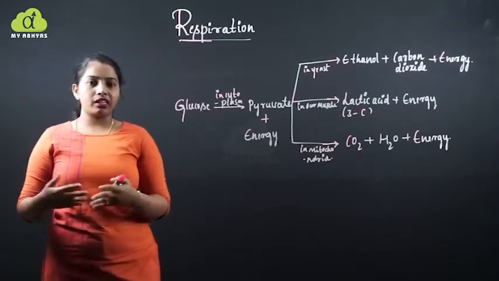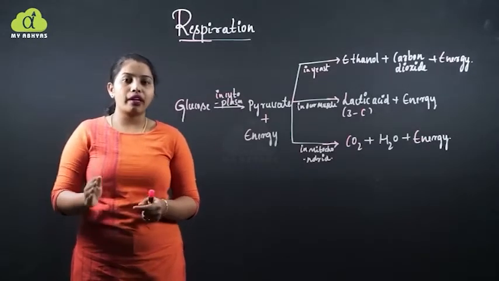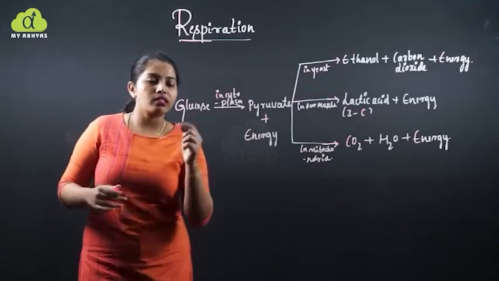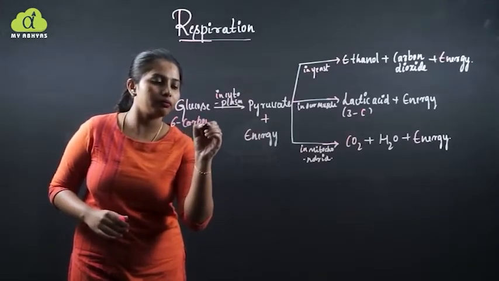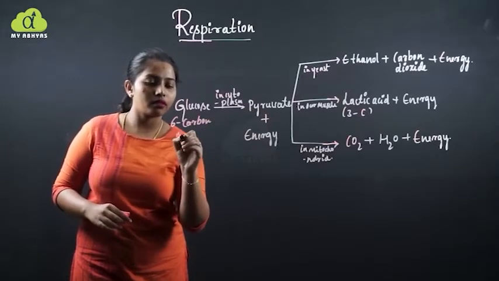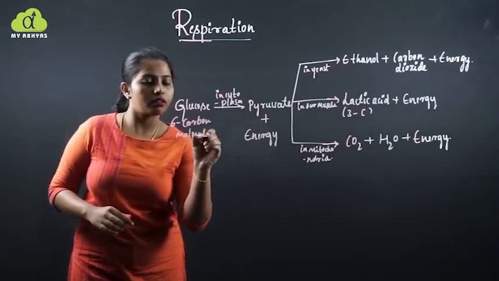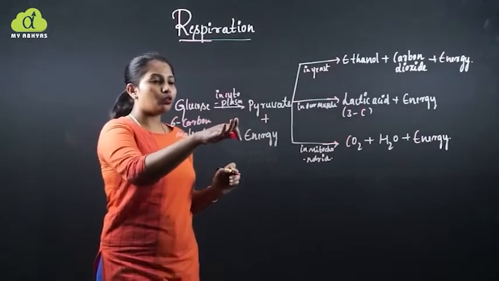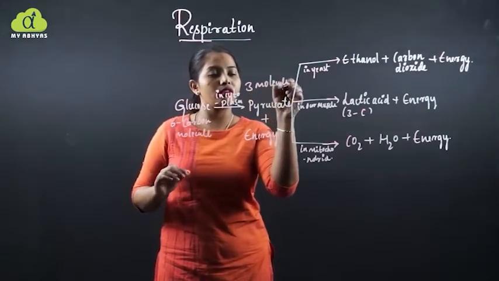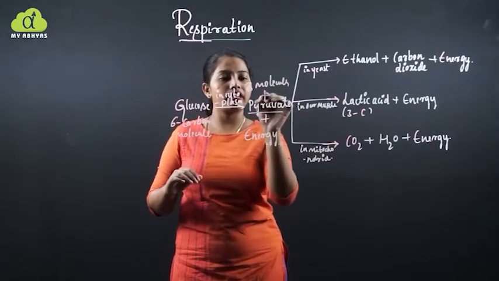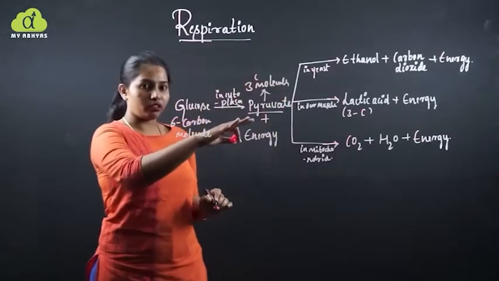Whatever may be the case, the first step is the breakdown of glucose. The glucose, which contains 6 carbon molecules, is converted into 3-carbon molecules of pyruvate, and this pyruvate contains 3 carbon molecules.